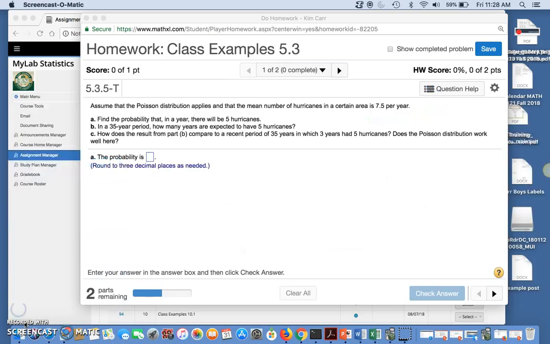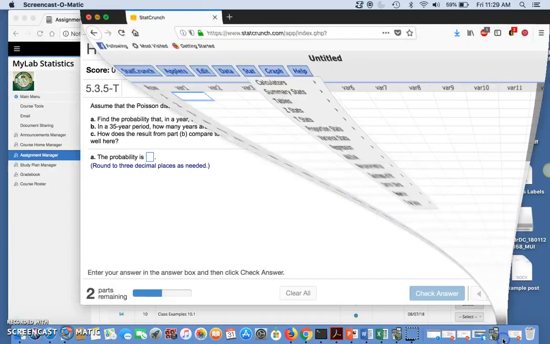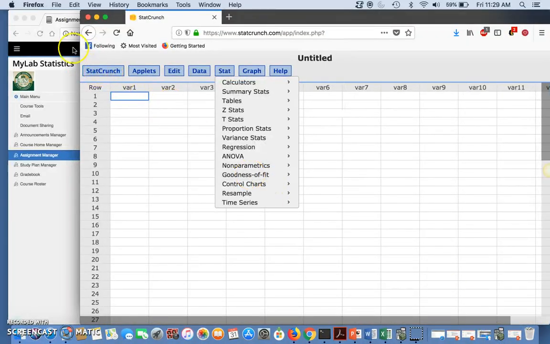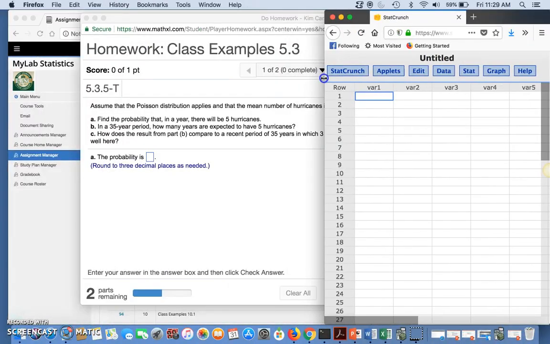Okay, let's assume that the Poisson distribution applies and that the mean number of hurricanes in a certain area is 7.5 per year. Find the probability that in a year there will be 5 hurricanes. Let's pull up StatCrunch.